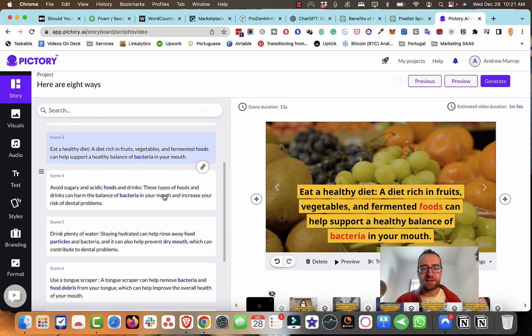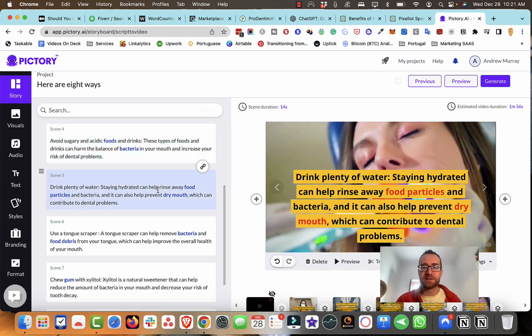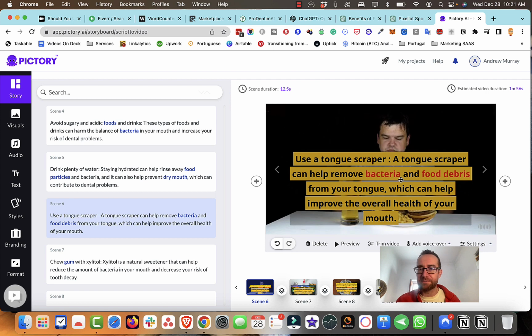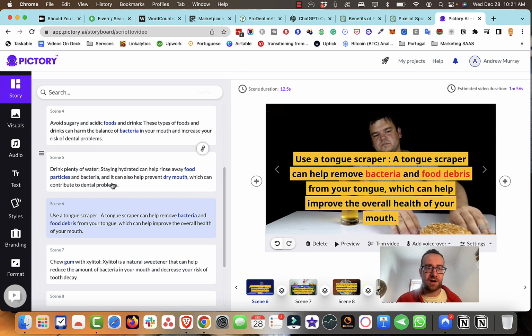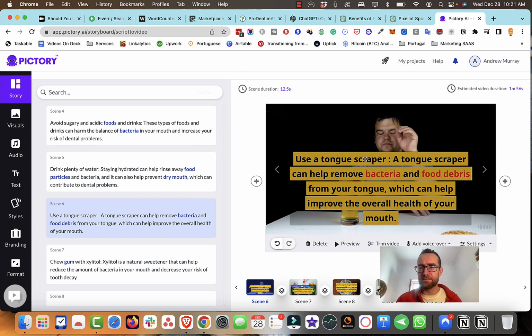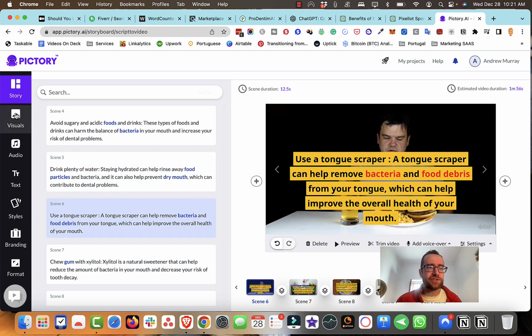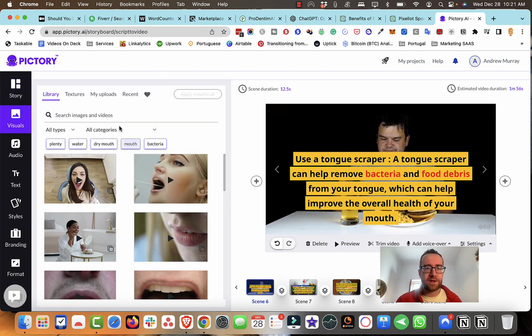Now you can edit this, and I would encourage you to do that because in some cases it's going to take up a lot of the space, and so you can't really see what's going on with this. So if I were going to do this, I would just use a tongue scraper, right? And get rid of all this extra content. And this is actually more about eating, so I wouldn't use that, but you can change the visuals in this, right? So let's say this guy here, tongue scraper.